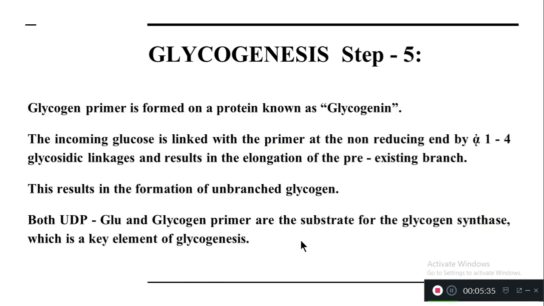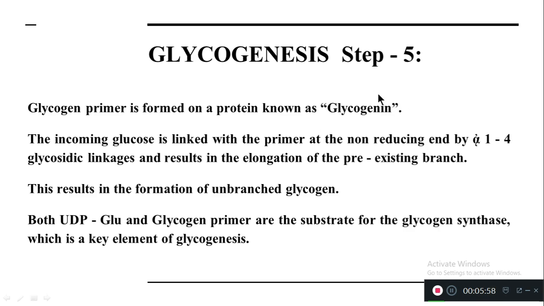Now what is happening in the next step? The glycogen primer is formed on a protein known as glycogenin. This glycogen primer, that is unbranched glucose, is produced on a protein substance called glycogenin.